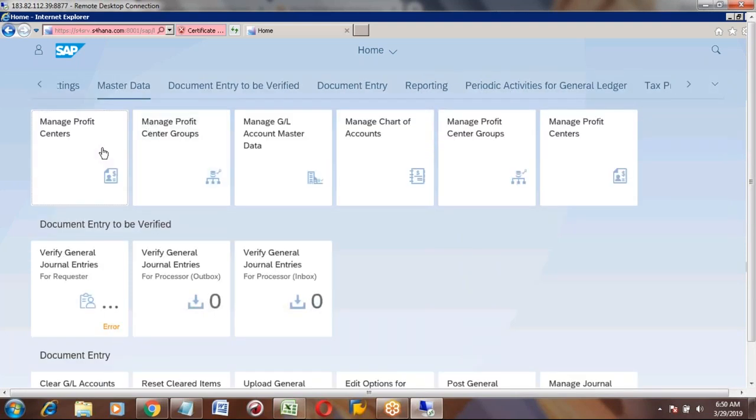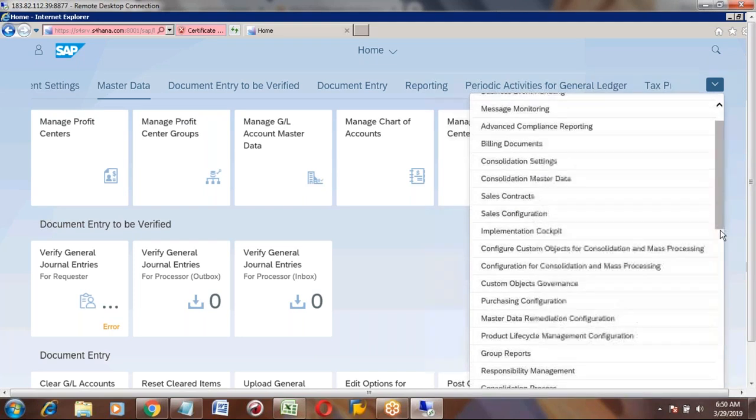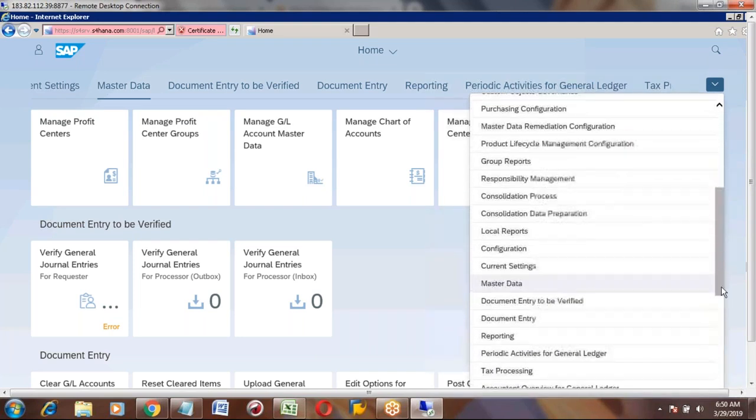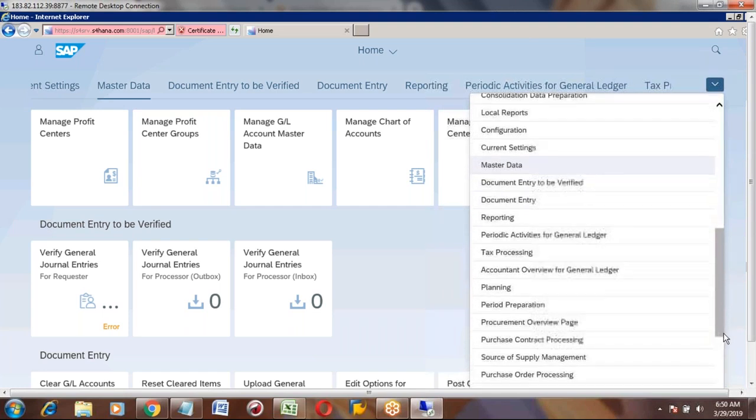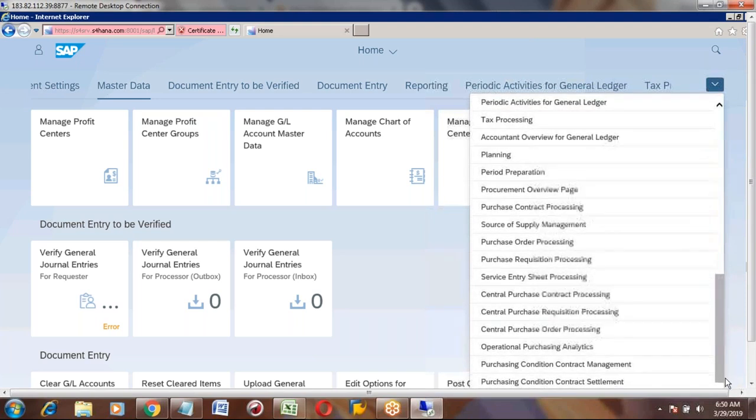Under master data, these are called the tiles. Each one is a tile. Tile means it is nothing but a Fiori app. Each one is a Fiori app. These are more related to finance. Let me open that. All are finance. So how can we get the PP value? I am going down actually. Planning.